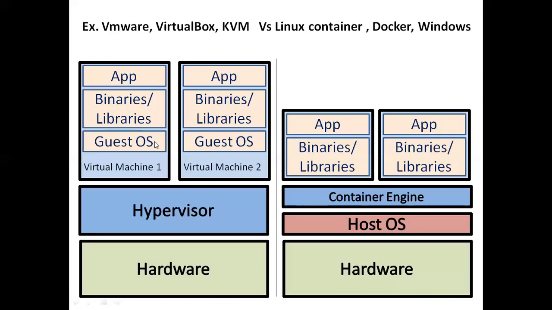Every virtual machine uses a separate IP address and a separate operating system, and if one operating system is compromised, the other operating systems keep working fine. But here, if this operating system is compromised, all the applications running on it are affected.